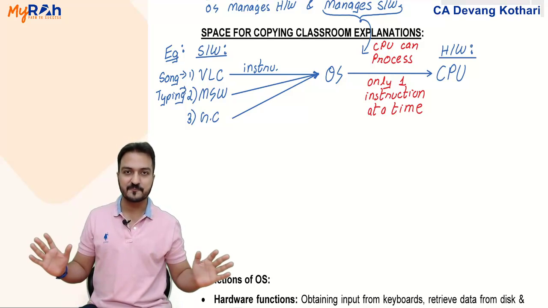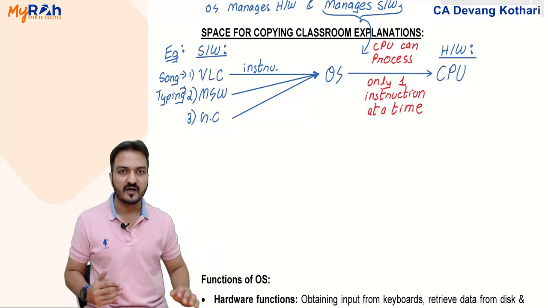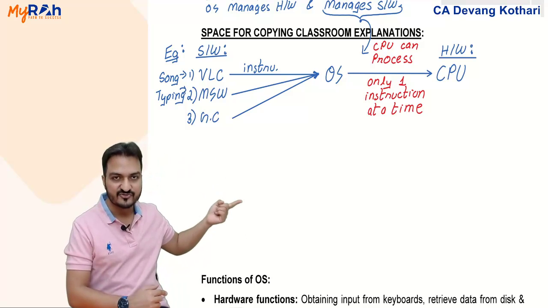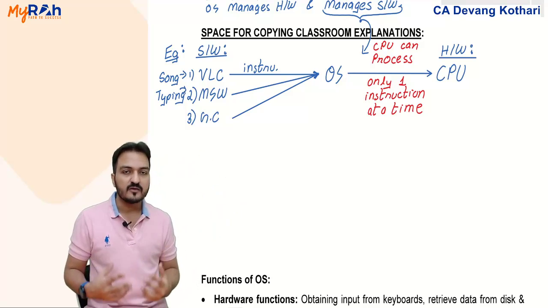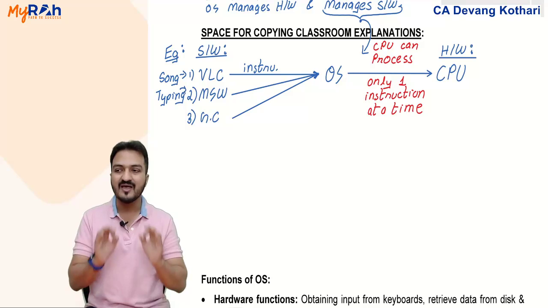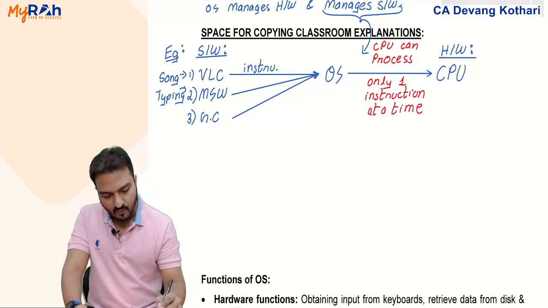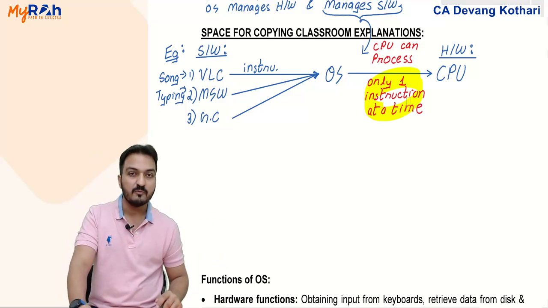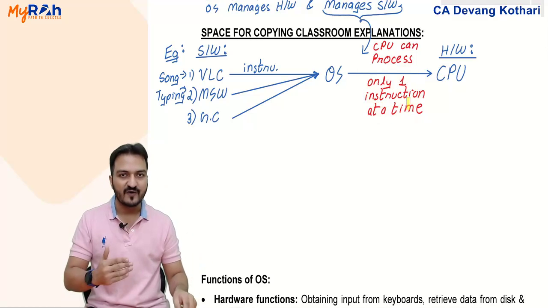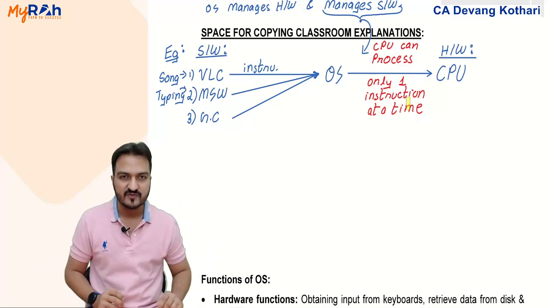The CPU is like Rajnikant. It will keep shifting between so many programs at such a high speed that you will feel as if all 3 programs are running together. Actually, all 3 are not running together. The CPU is processing only one instruction at a time. But it is shifting between the programs so fast that you feel as if all programs are running together.